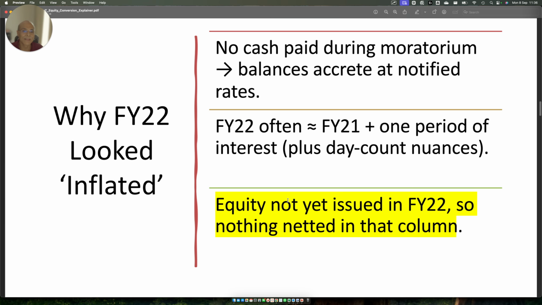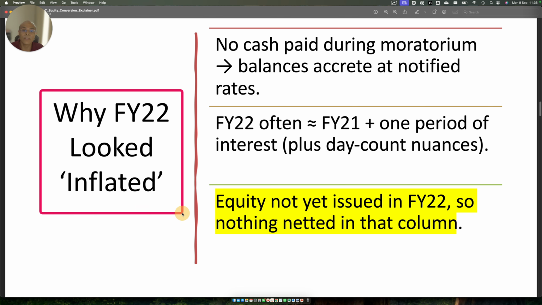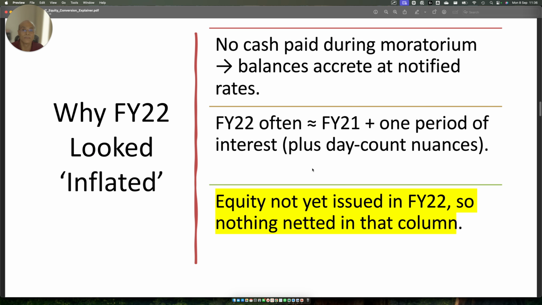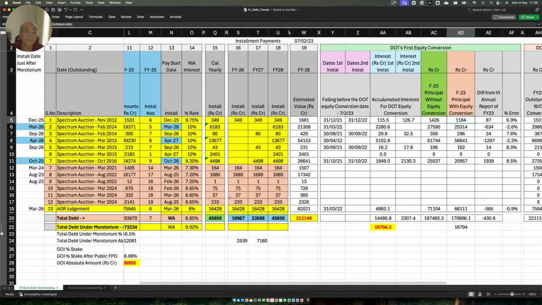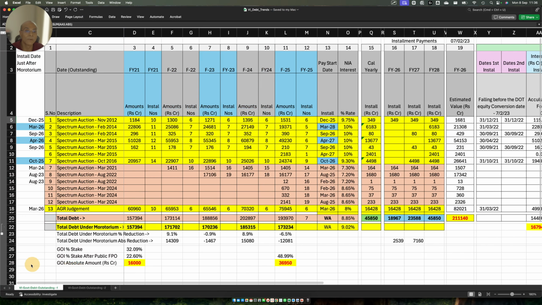Now, friends, why did FY22 look inflated, if the conversion is happening? If you see the annual report here, this number did not reflect any conversion because no conversion took place.